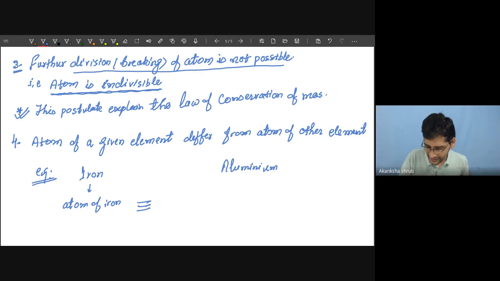Three line means identical, not identical means cross it, means not identical to atom of aluminium.